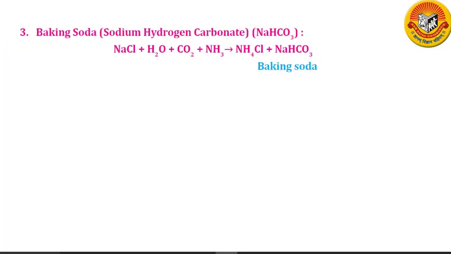The chemical name of baking soda is sodium hydrogen carbonate and its formula is NaHCO3. It is also called sodium bicarbonate. Sodium hydrogen carbonate is produced on large scale by reacting a cold and concentrated solution of sodium chloride called brine solution with ammonia and carbon dioxide.